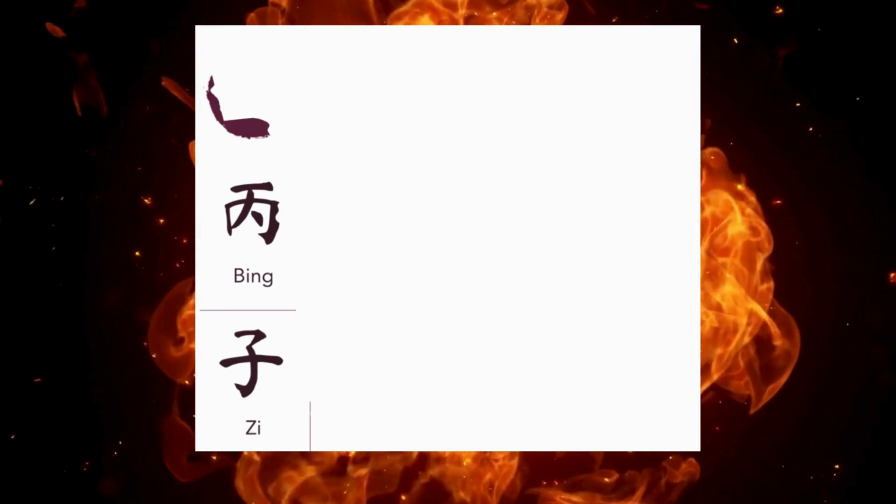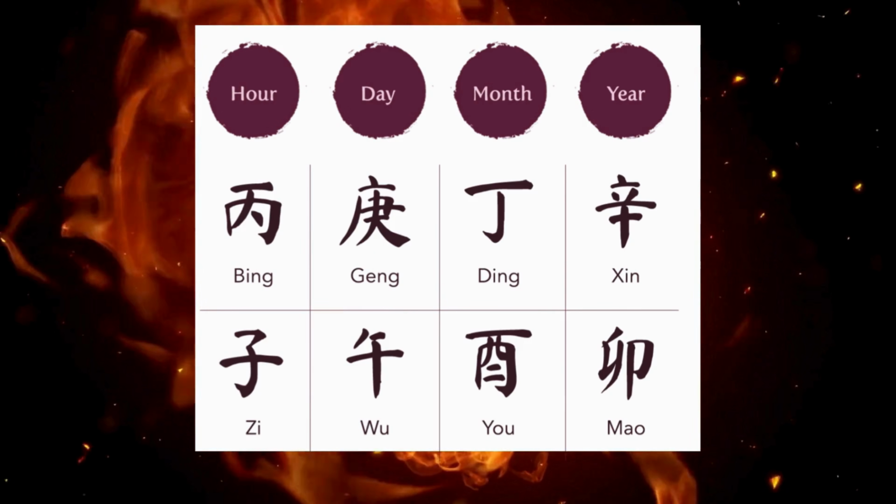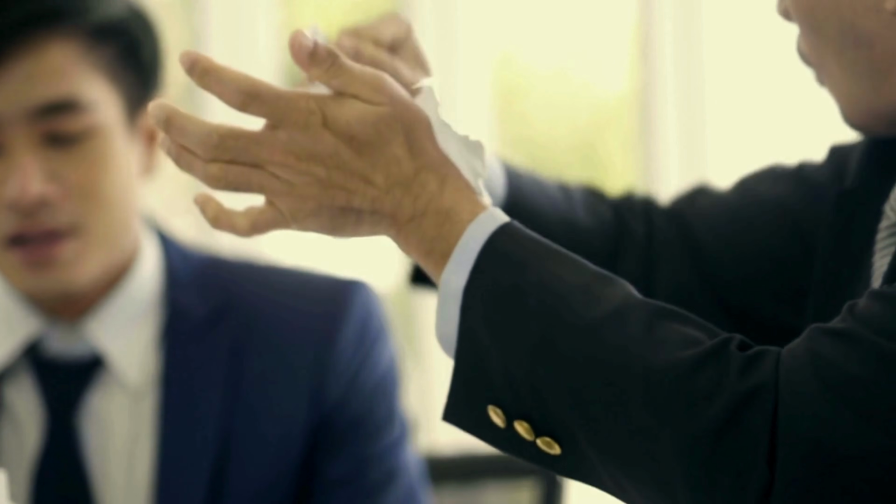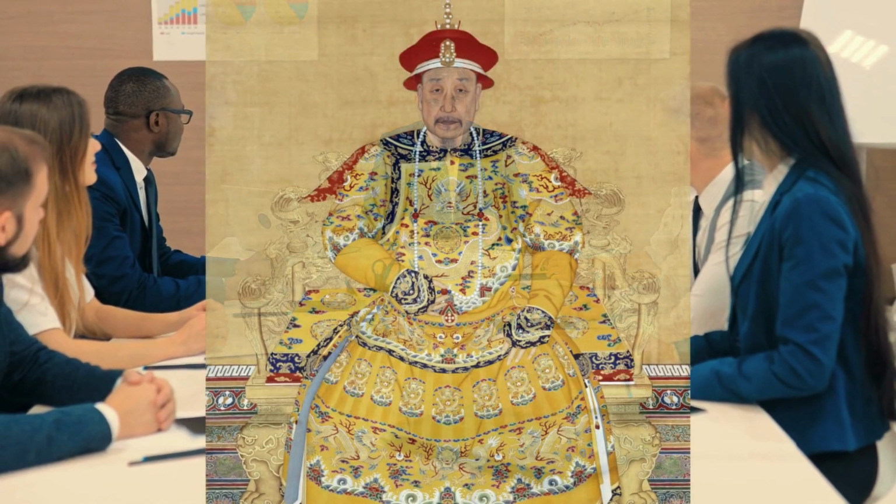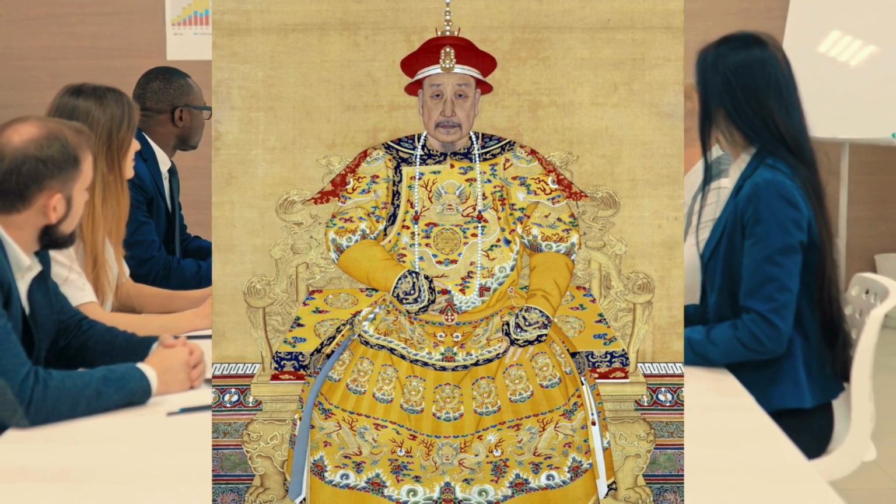That is the reason why a person who has these 4 earthly branches in their bazi is normally quite stubborn and hard to get along with other people. But if they could put a harness on this pure energy, they could thrive to the top of society, like leaders and politicians. Qianlong Emperor is a vivid example of this.